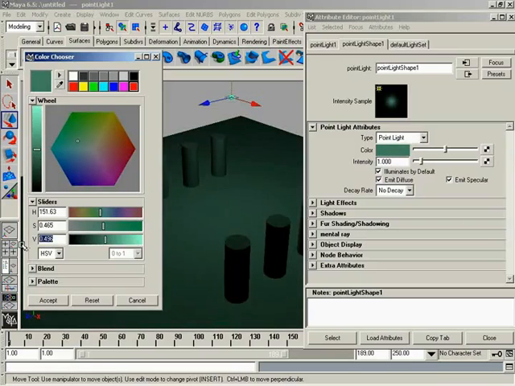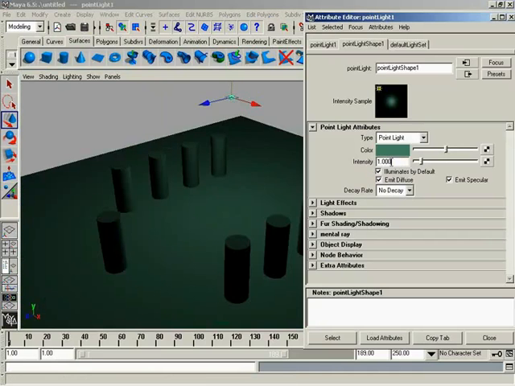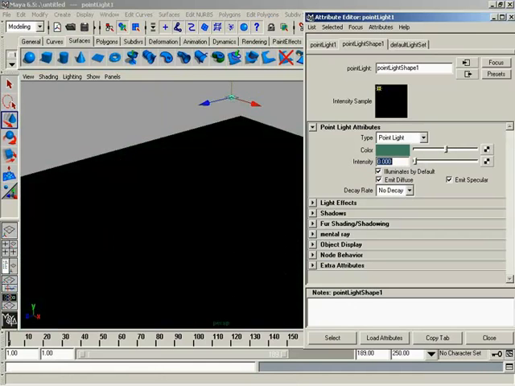So let's go ahead and change this up to, actually, let's leave it at 0.5. I kind of like that because that's going to allow me to demonstrate intensity. And intensity is nothing more than a multiplier for the value found on color and directly affecting the brightness of our light. That's right. So if I was to take my intensity down to 0, if you multiply that by our value of 0.5, 0 multiplied by anything gives you 0. 0 means nothing. That means no light, and you'll notice here that it is completely black.